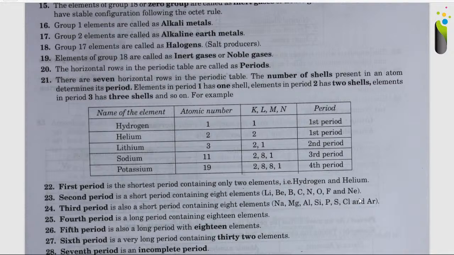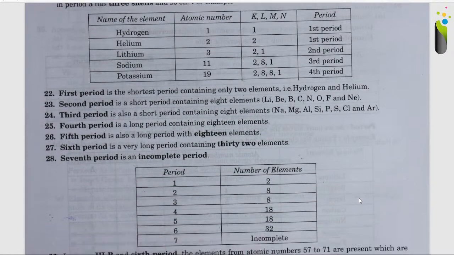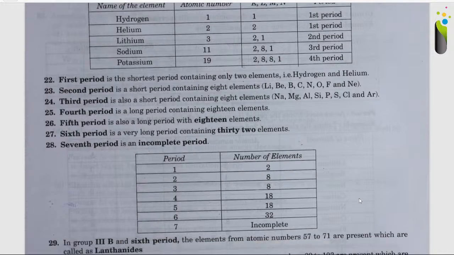The element potassium with the atomic number 19 has a configuration of 2, 8, 8, 1, that is 2 electrons in the K shell, 8 electrons in the L shell, 8 electrons in the M shell, and just 1 electron in the N shell. So it belongs to the fourth period. Now remember, the first period is the shortest period containing only 2 elements, that is hydrogen and helium.